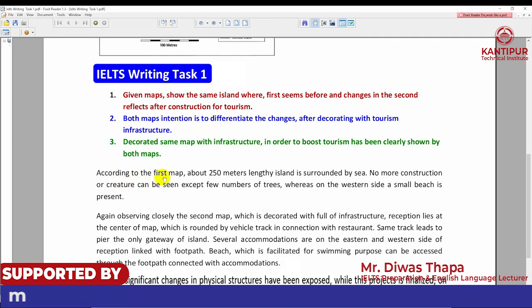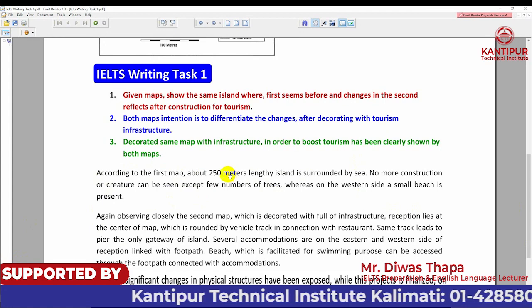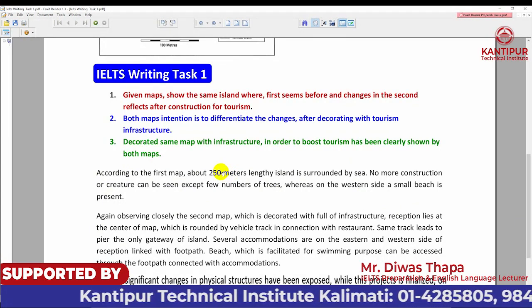While you are beginning the first body part, use such sentences as: according to the map, or this map provided the information, or this map suggests, or observing this map. These are the starting of the body paragraph. And here I'm doing the same technique. According to the first map, about 250 meters lengthy island is surrounded by sea. I'm including the extra information. There is mentioned that 100 meters.